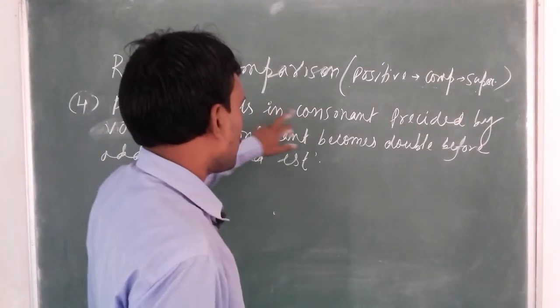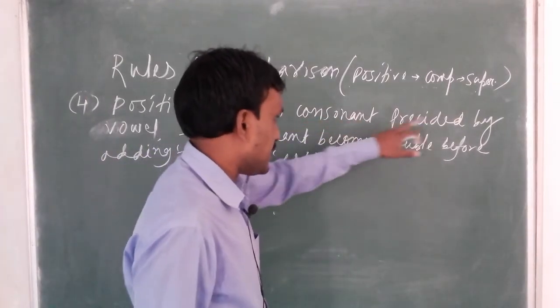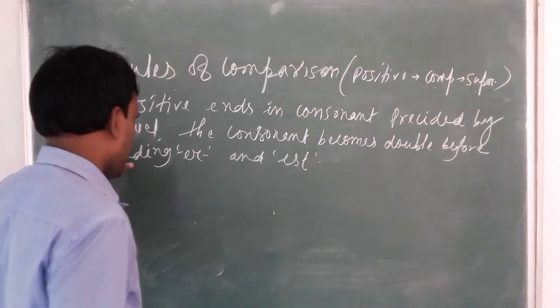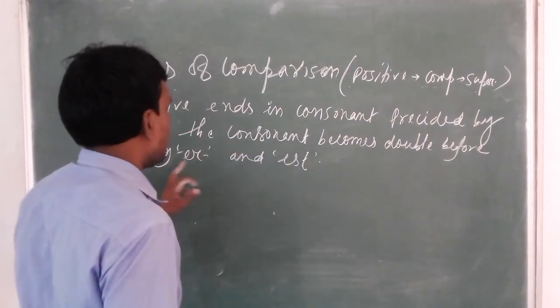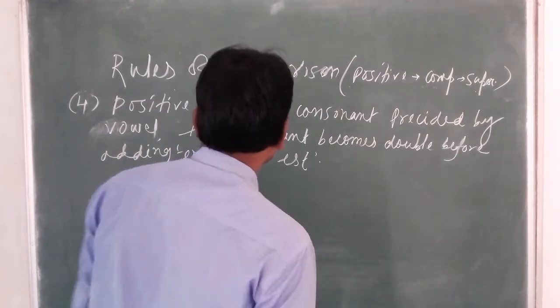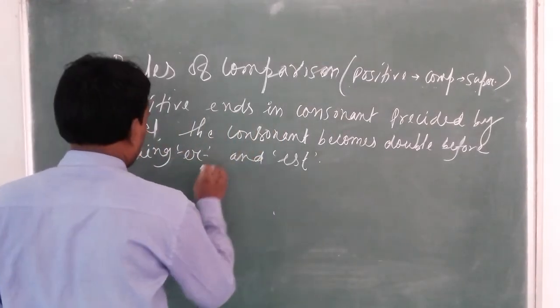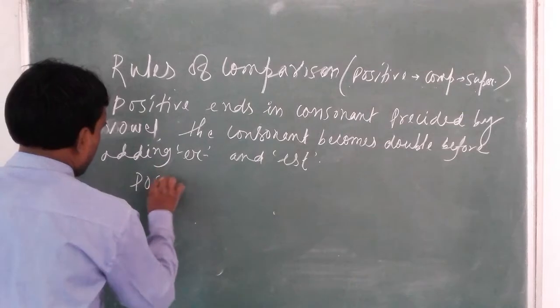Positive ends in consonant preceded by vowel, the consonant becomes double before adding er and est to change into comparative and superlative.